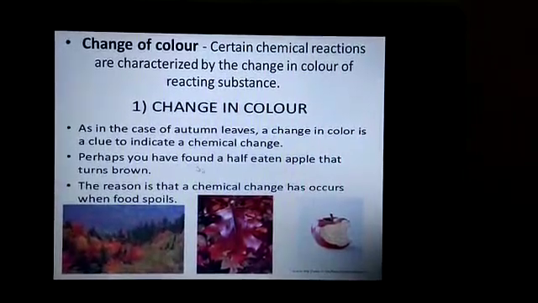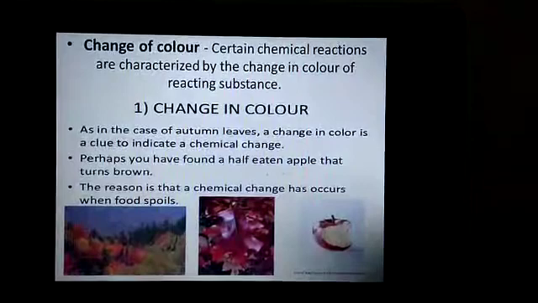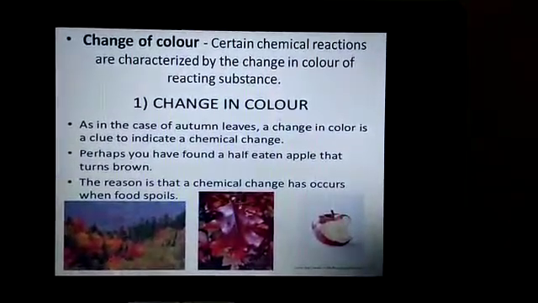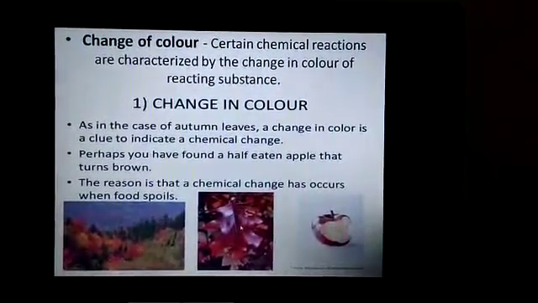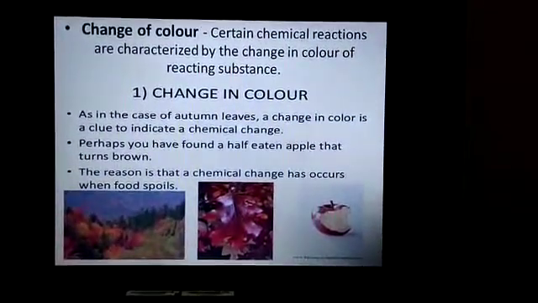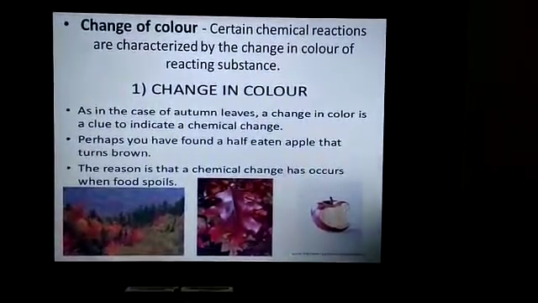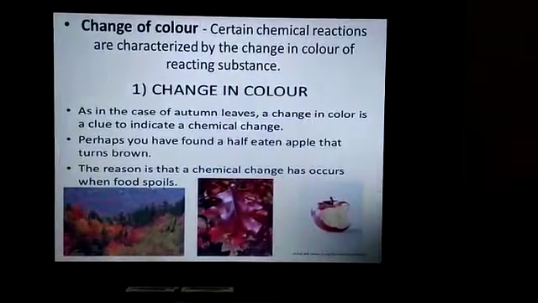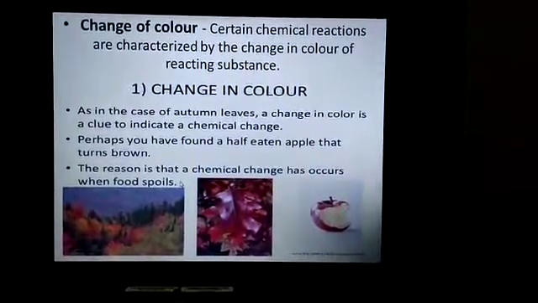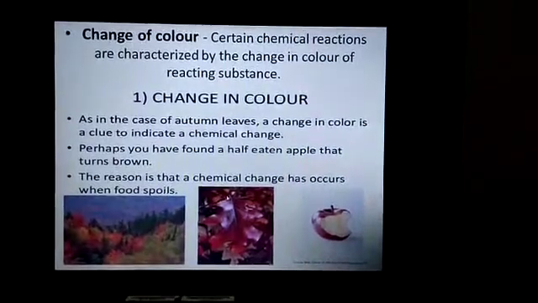Now when we cut an apple or leave a half-eaten apple, it turns brown, and the color change of the apple into brown shows that a chemical reaction has occurred there. The reason is that a chemical change occurs when food spoils. When food spoils, then also the color changes.